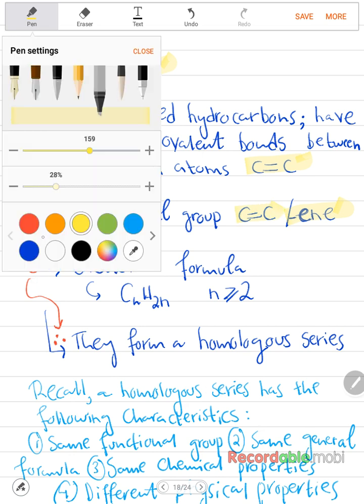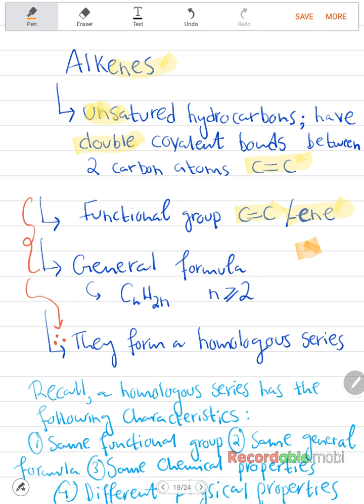Whereas for the alkanes, if you've watched the video, it is ane and C single bond C. I'm sorry, it's still on the highlighter mode. Now, for the general formula, it is CnH2n, where n is greater than or equal to. For the alkanes, it was CnH2n plus 2. Here, the plus 2 does not exist.